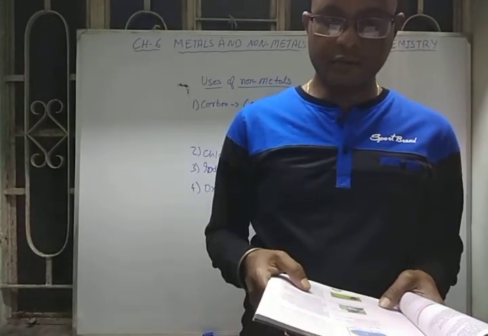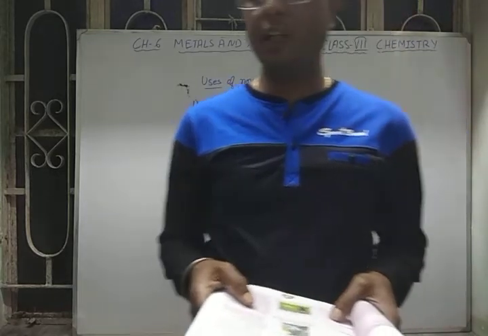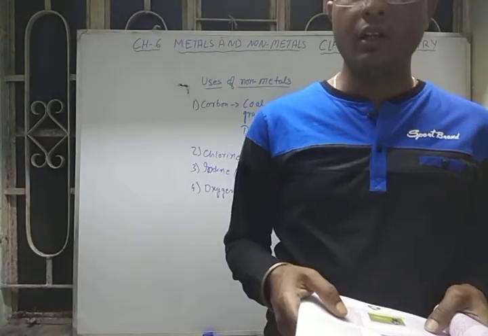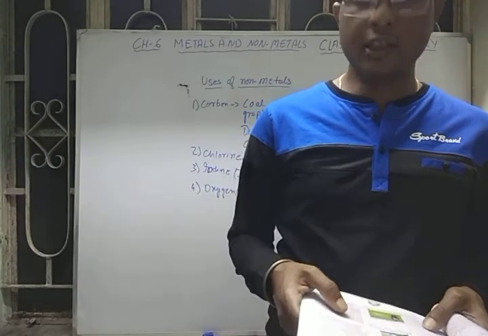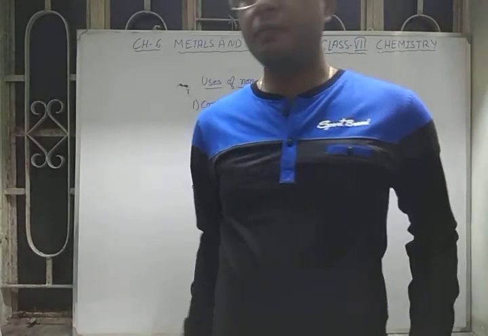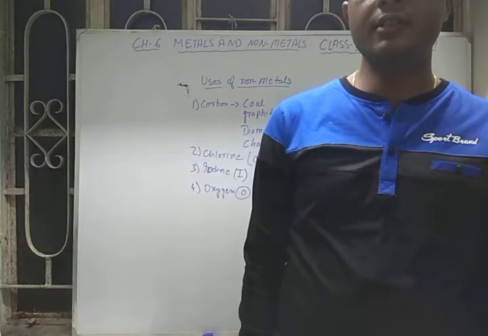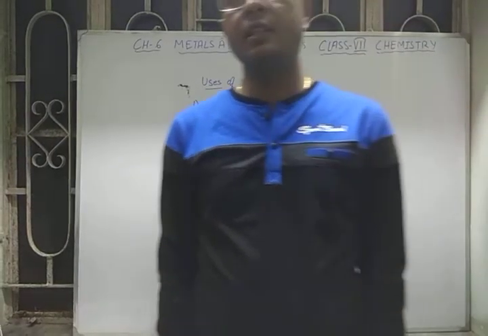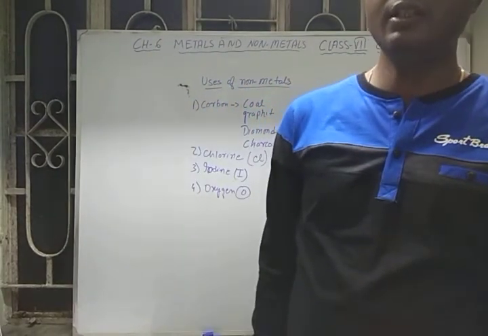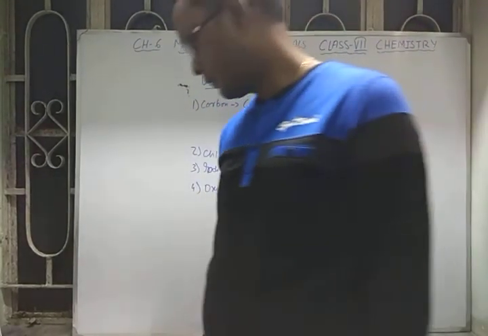Oxygen is very important for the survival of animals on this earth. We use oxygen for breathing. Oxygen is also important for combustion, because it is not a combustible gas, but oxygen is a supporter of combustion. Without oxygen, no combustion process takes place.